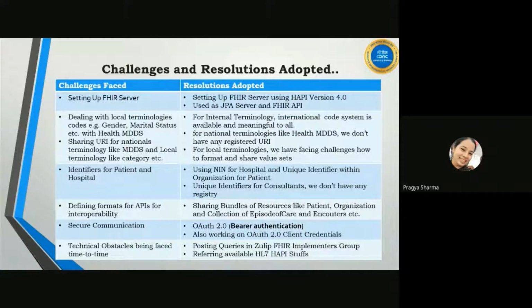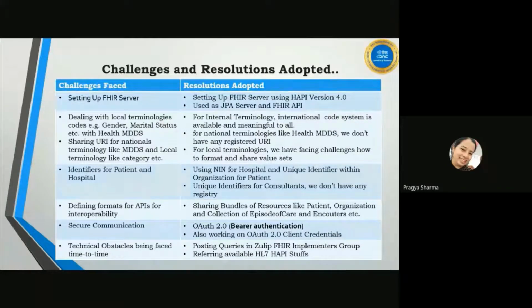So when we are sharing patient hospital information, we return a bundle of organization resources. When there is an ask for patient demographic information, we return a bundle of patient resource and organization resource. When there is an API that returns the visit information of a patient, we return a patient resource and organization resource and a collection of episode of care and encounter resources.